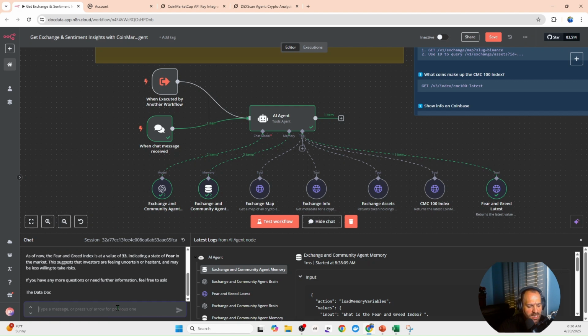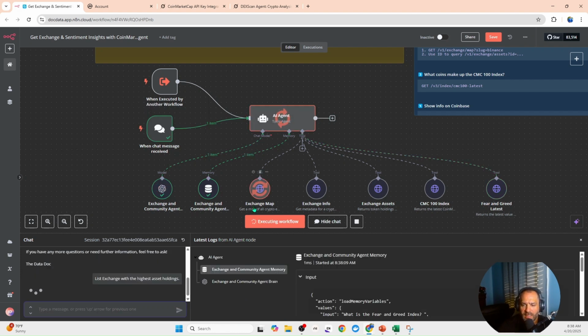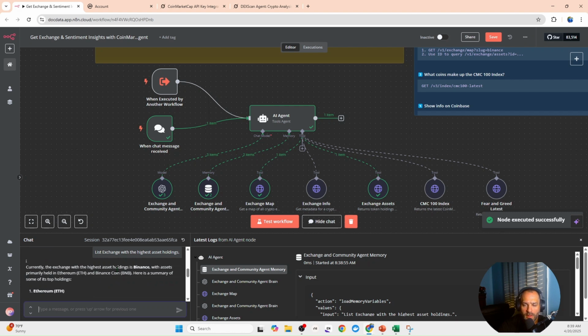So now let's look at the next question. List exchange with the highest asset holdings. All right, so now let's see this example. Now it's hit the heat map. It's going to the assets. All right, so now we have this listed out.